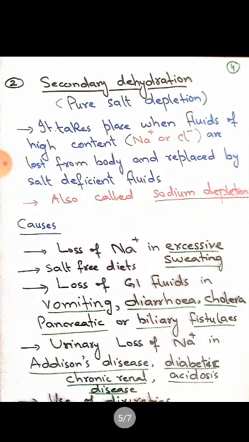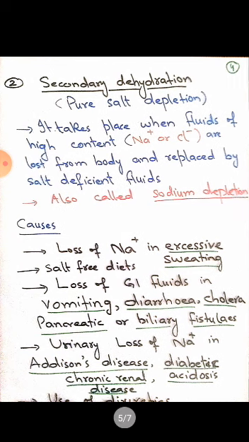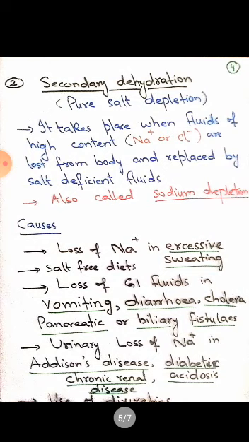Now, special causes of secondary dehydration. Excessive sweating. In excessive sweating, what would happen? Electrolyte loss will be major as compared to water loss. It means concentrated saline solution can be lost. Salt-free diet. Hypertensive patients and cardiac patients are usually overly concerned about their diet so that their BP doesn't shoot up. So they try to use less sodium formulations. They try to consume diets that are salt free. That salt-free diet can lead to a total deficiency of sodium that will ultimately cause secondary dehydration.